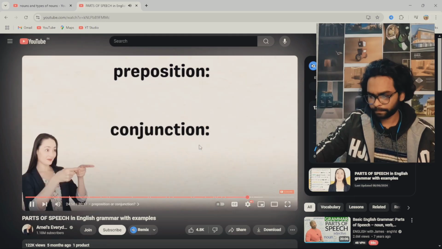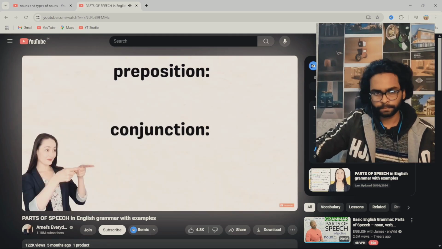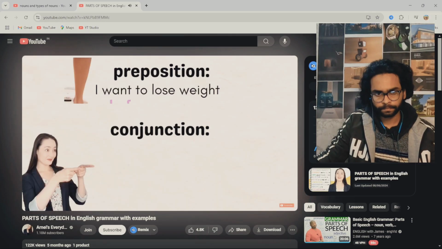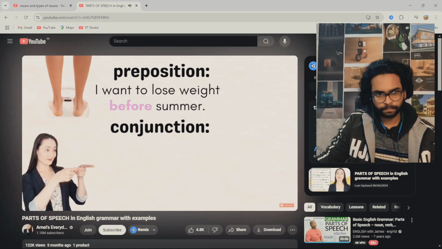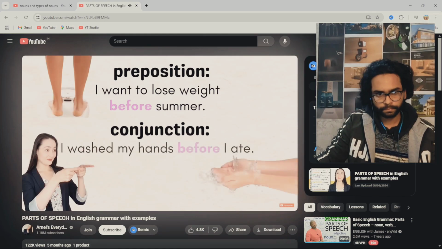It's important to note that some words can have multiple uses. Preposition: I want to lose weight before summer. Conjunction: I washed my hands before I ate. This is why it's so important to know the different parts of speech.